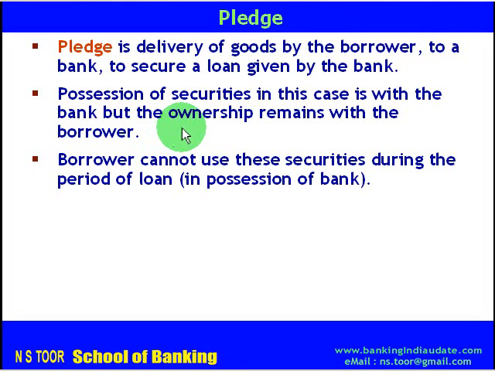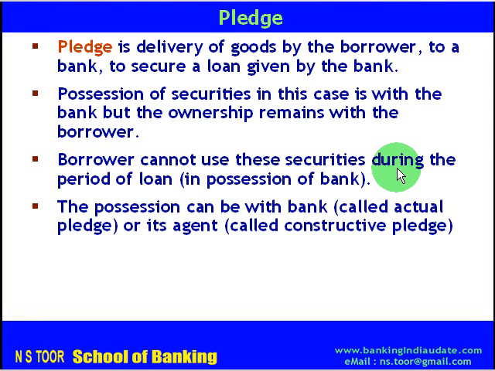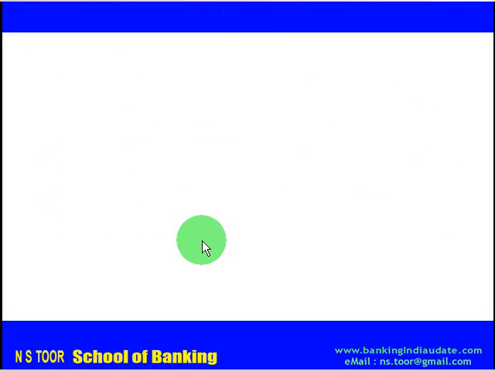In pledge, the borrower cannot use these securities because the possession is with the bank. So during the period of loan, because possession remains with the bank, hence borrower cannot use these securities. The possession can be actual possession or it can be the possession with the agent of the bank. So depending upon that, if possession is with the bank, it will be called actual pledge. And if possession is with its agent, then it will be called constructive pledge.